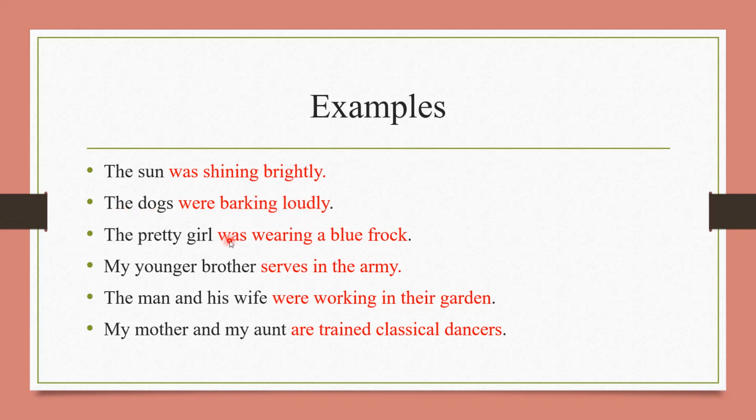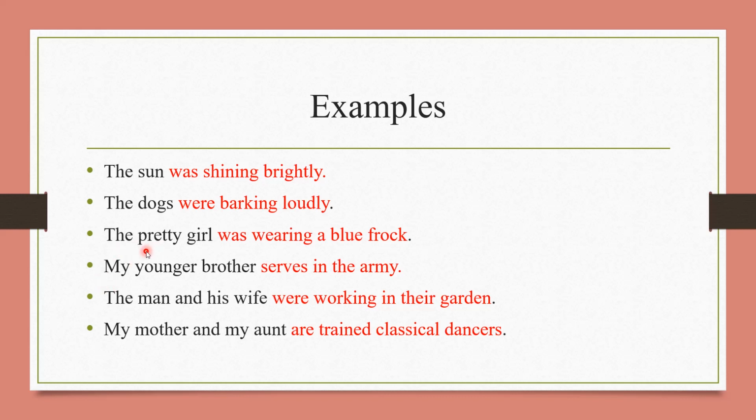The pretty girl was wearing a blue frock. Here is the combination of verb plus object. And sometimes adjectives also can come in the sentence. The pretty girl. We have seen what is meant by adjective in parts of speech.